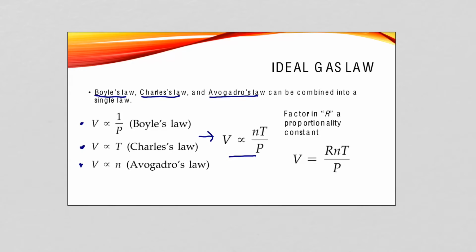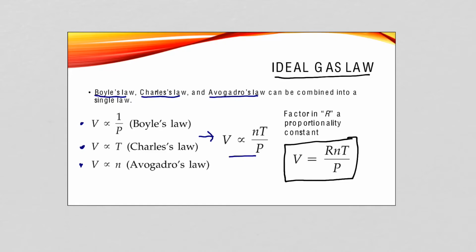Now, for gas laws, that proportionality is called the gas law constant, or the gas constant, and we abbreviate it with the letter R. And so our new equation, if we add in that proportionality, is the volume is equal to this constant R times n times T divided by P. And this is what we will come to know as the ideal gas law.